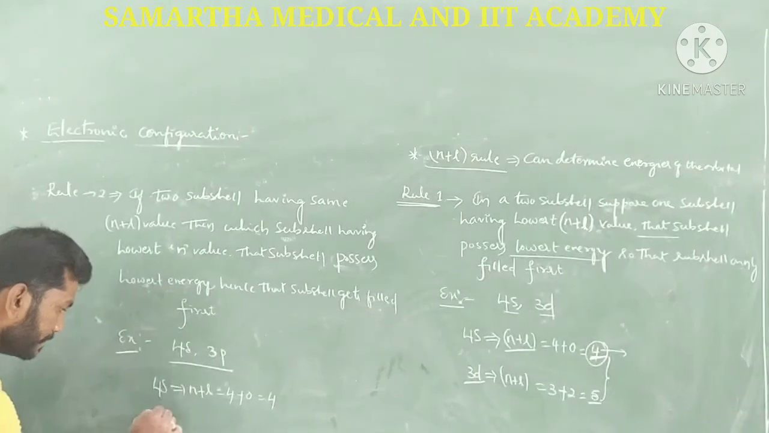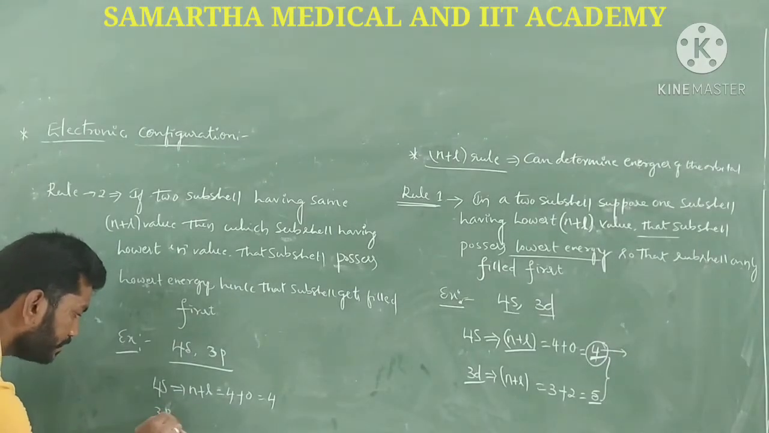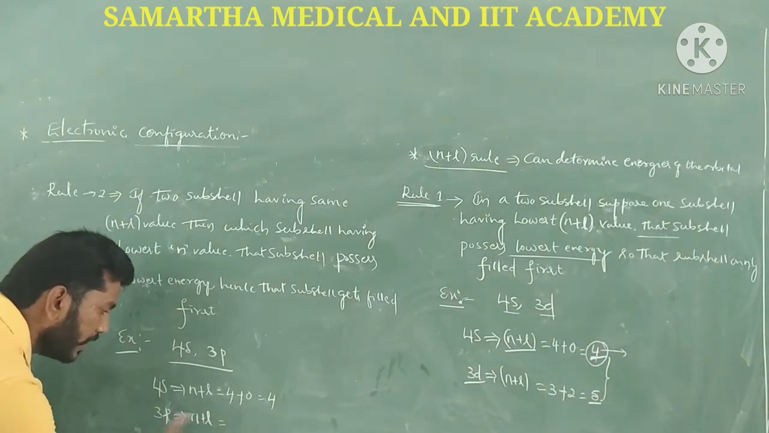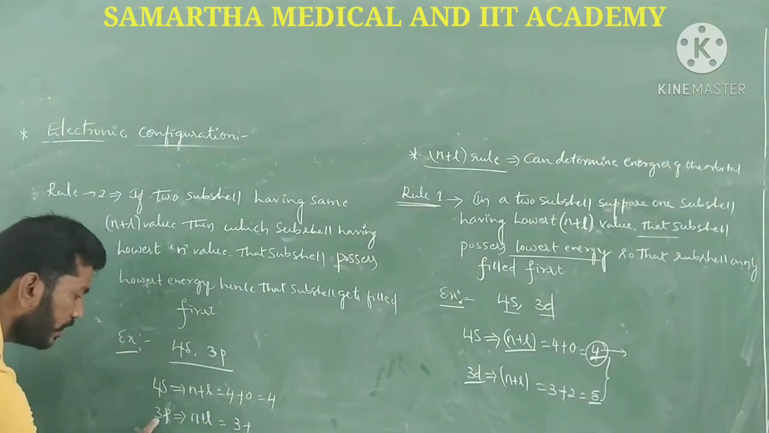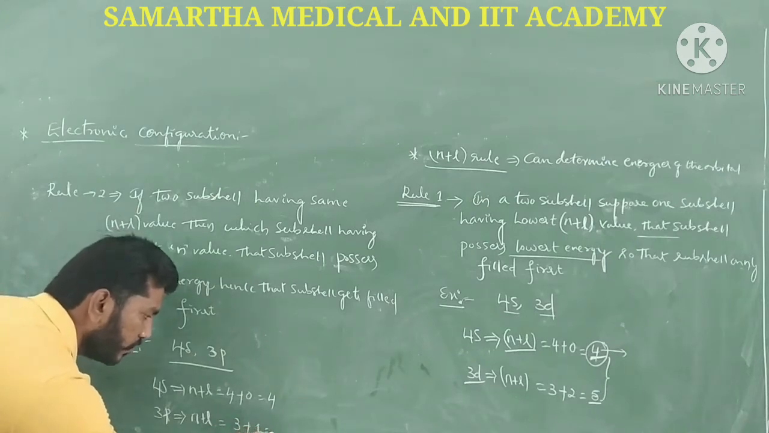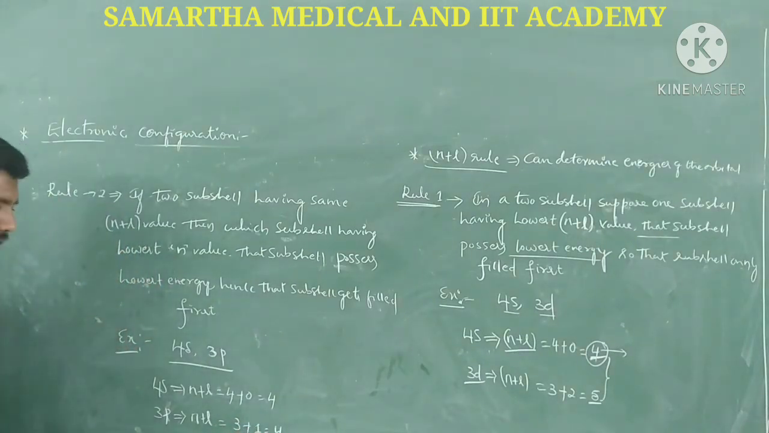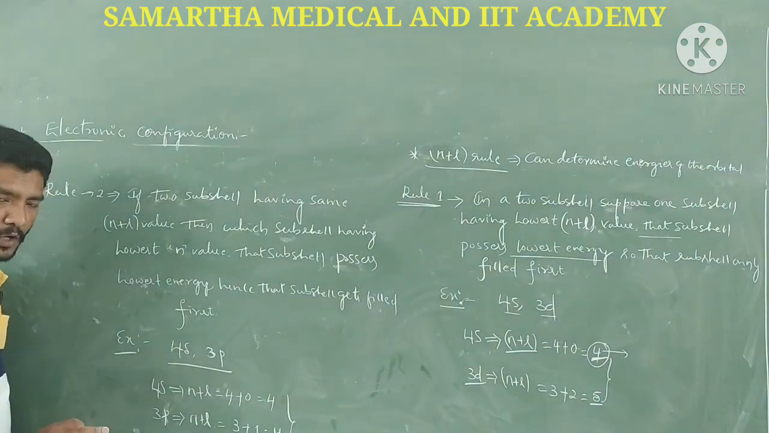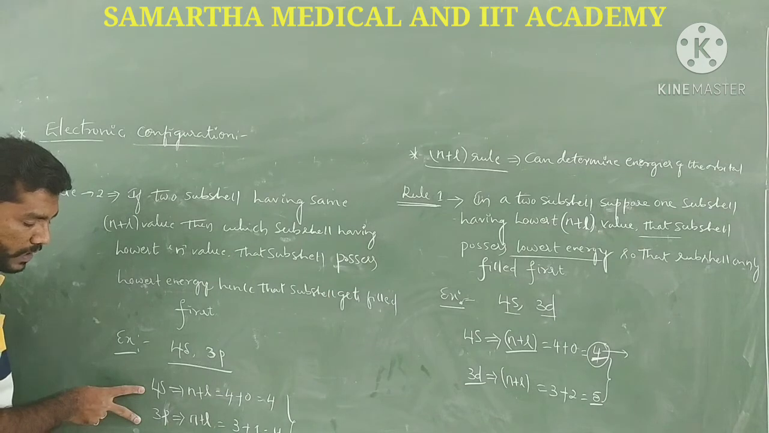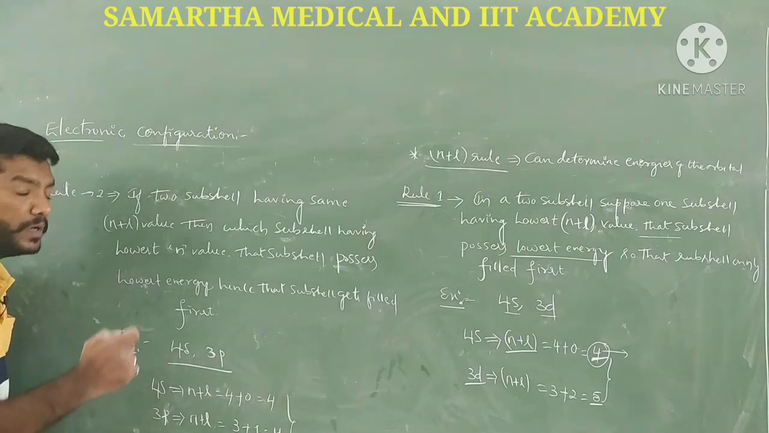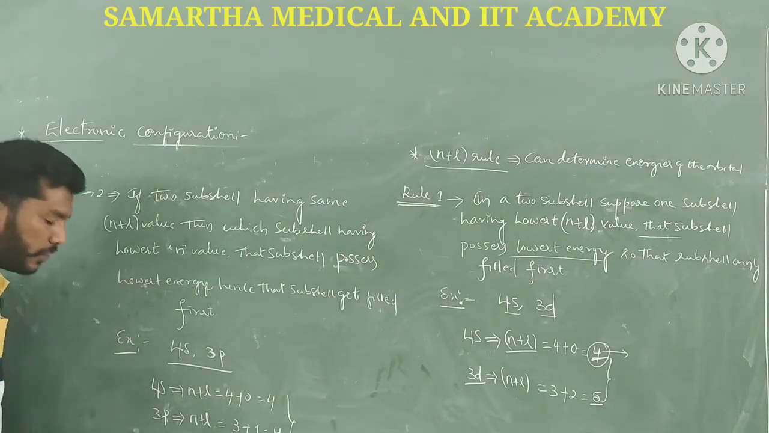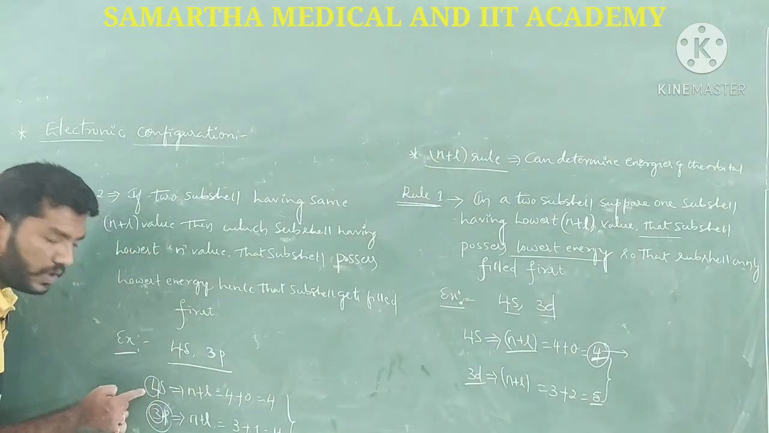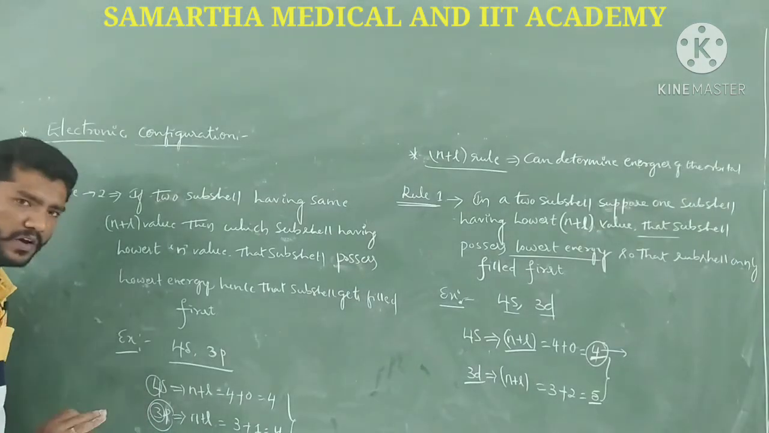For 3p, the n value is 3, and the l value for p is 1, so 3 plus 1 is 4. So 3p and 4s have the same n plus l value, but among these two orbitals, which has the lowest n value? The lowest n value is for 3p, which is 3, and in the case of 4s the n value is 4. 3 is smaller than 4, as we know.